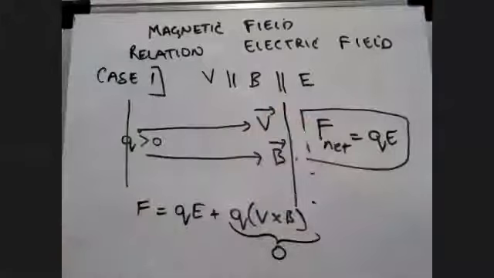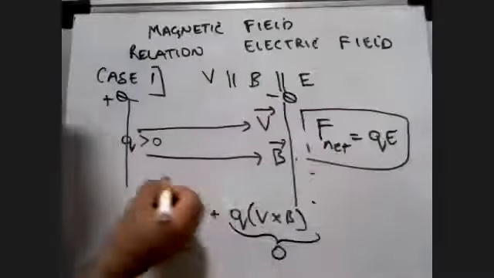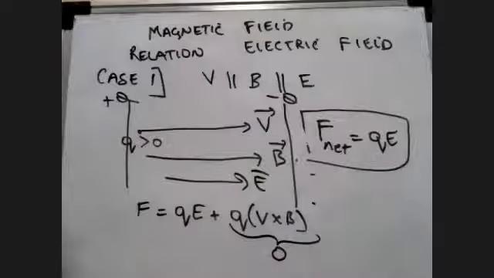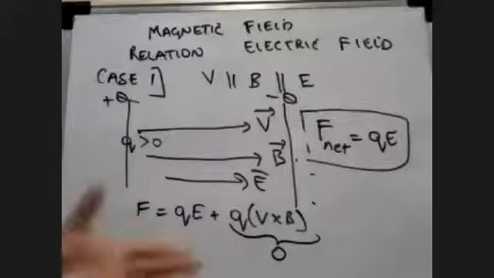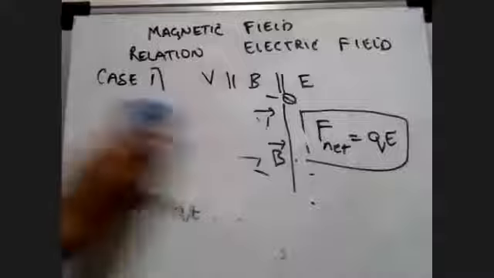Now, of course, you should know that if this is plus Q here and this is minus Q here, the electric field will flow like this, and you should be able to derive the same equation. These are some concepts I've come across, so I'm giving you some tips regarding this. If this is understood, students, let's go to case number 2.